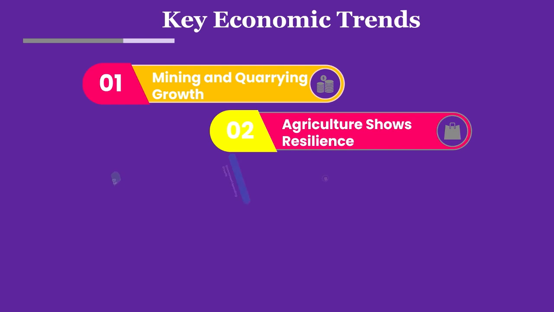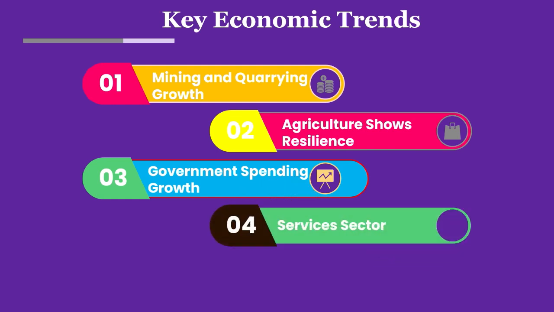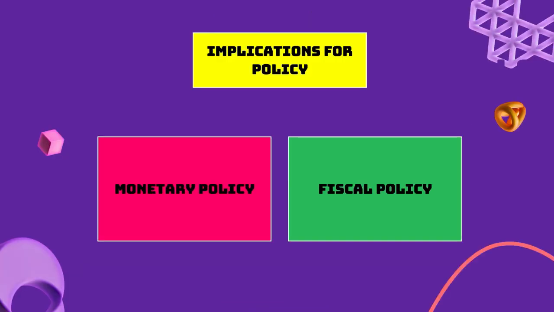Then there is the service sector. In the service sector there is also strong private consumption, likely supporting segments like retail, trade and financial services. These are the major key economic trends today, and they have policy implications. We need to make policy to improve the economy through monetary policy and fiscal policy.